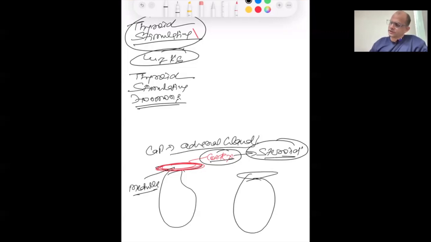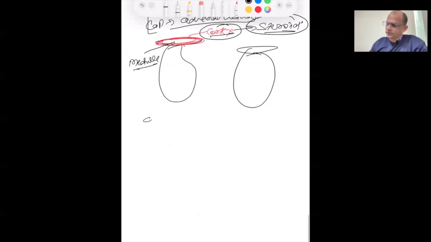So now we can understand when we want to balance the adrenal gland. हमें adrenal gland को balance कब करना चाहिए? If the adrenal gland is overstimulated. Why? Because you are stressful.